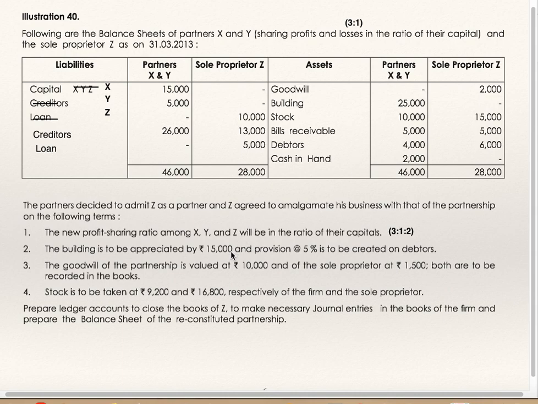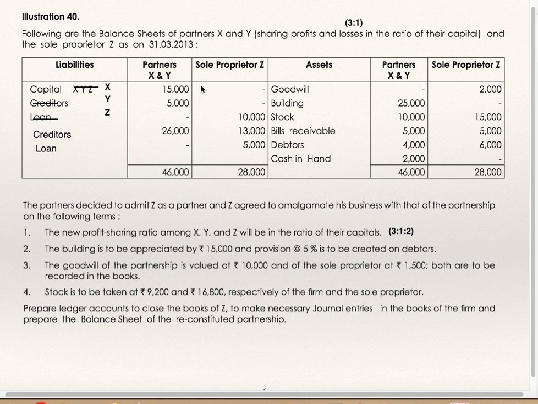It is appreciated by 15,000 and a provision of 5% is to be created on debtors, that is, on both the debtors. The goodwill of the partnership firm is valued at 10,000. There was no goodwill, but now it is valued at 10,000, and that of the sole proprietor is valued at 1,500. Both are to be recorded in the books. Stock is to be taken at 9,200 and 16,800 respectively for the firm and the sole proprietor. Prepare ledger accounts to close the books of Z, make necessary journal entries in the books of the firm and prepare the balance sheet of the reconstituted partnership.